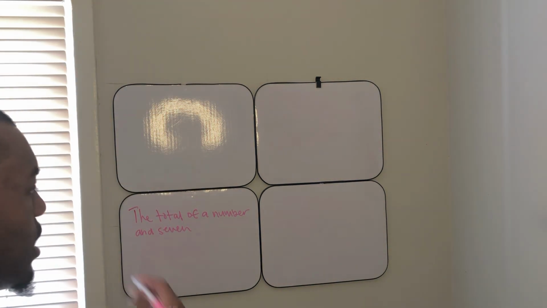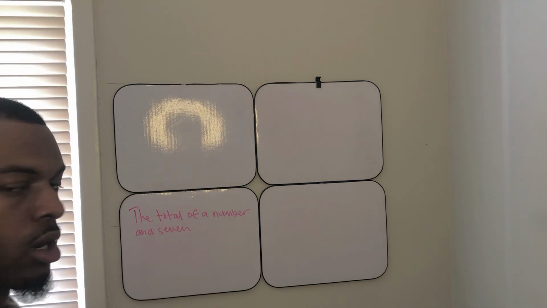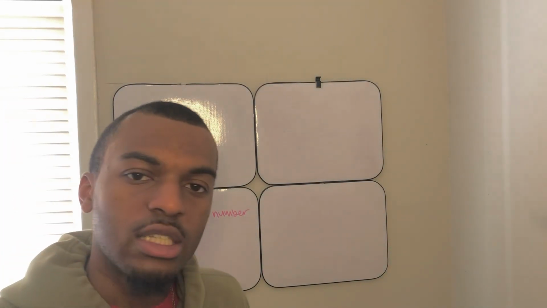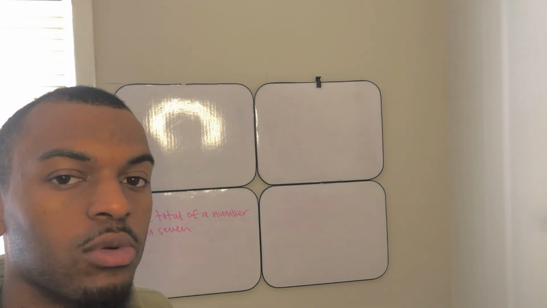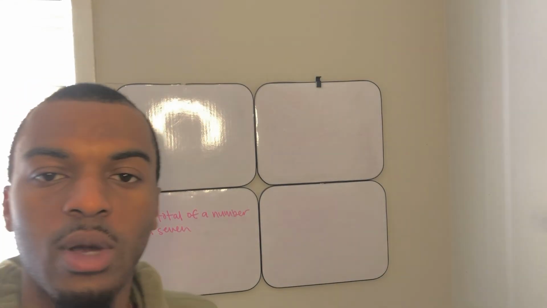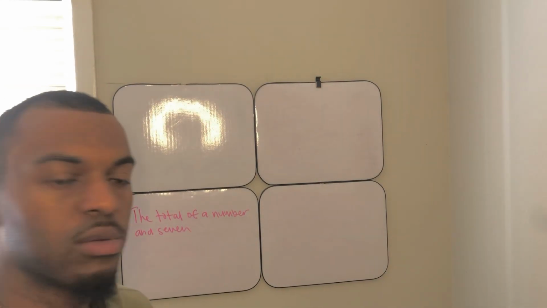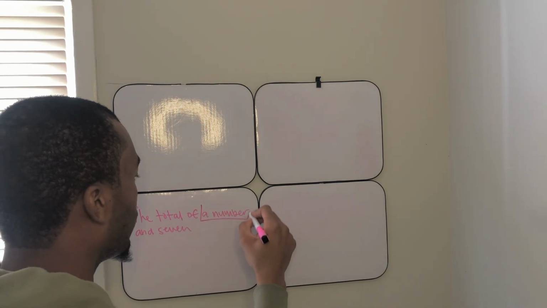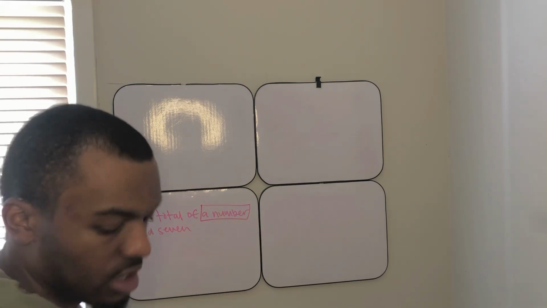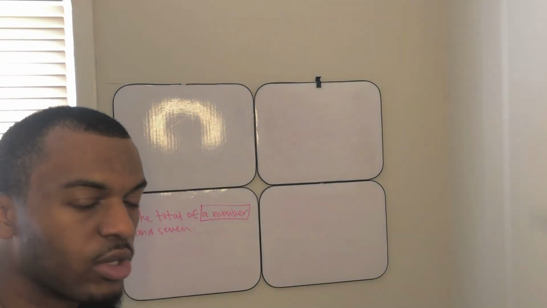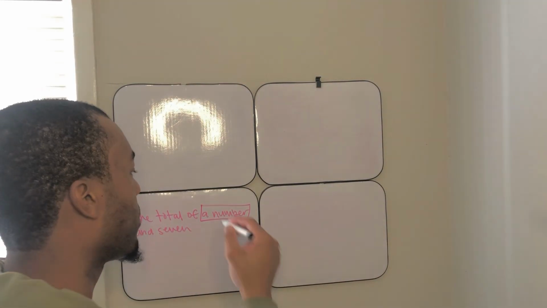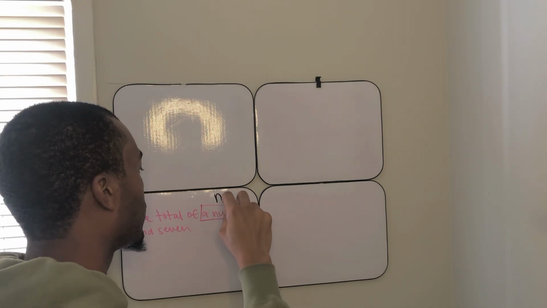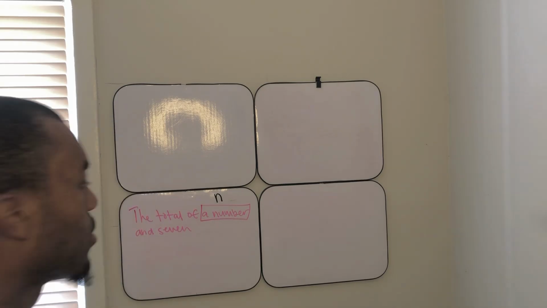So let's start. We got the total of a number. We don't know what this number is, so we're going to turn this into a variable. And if you don't know what a variable is, please watch the video that we put on variables. We don't know what number it is, so we're just gonna give it a little picture so we can still do some math. We're gonna turn this into n. We're gonna let that be n.